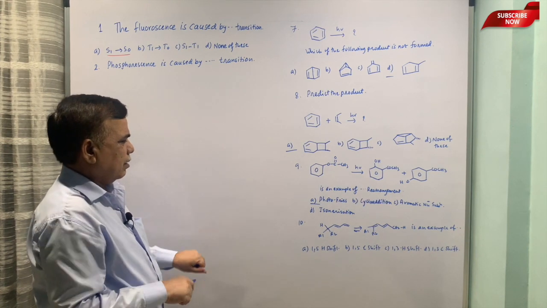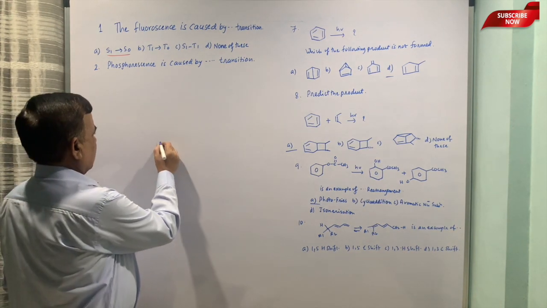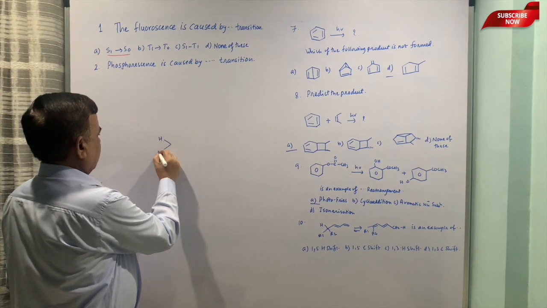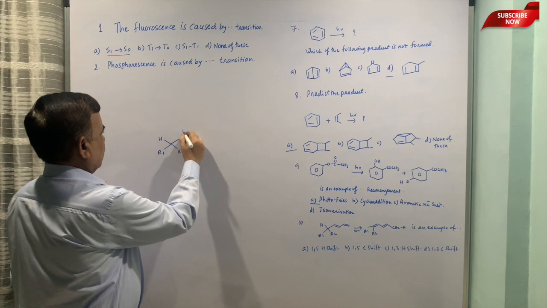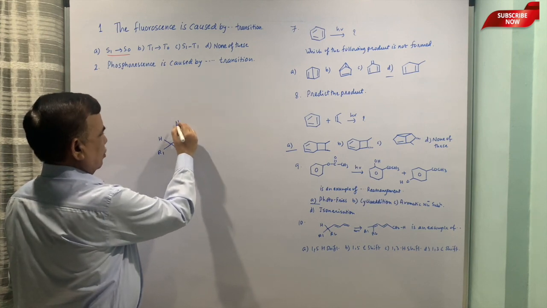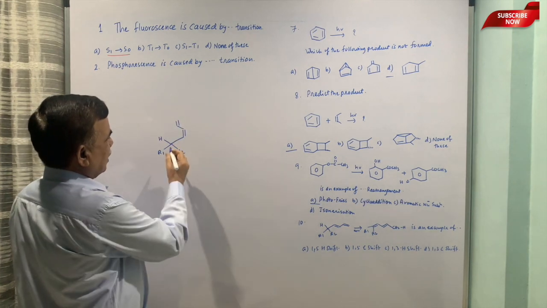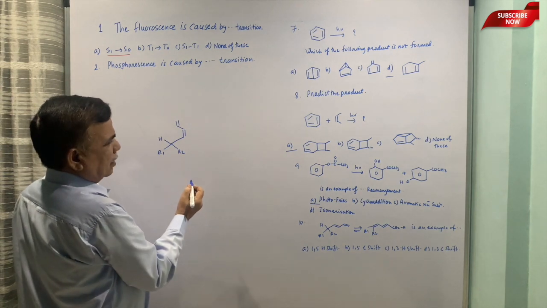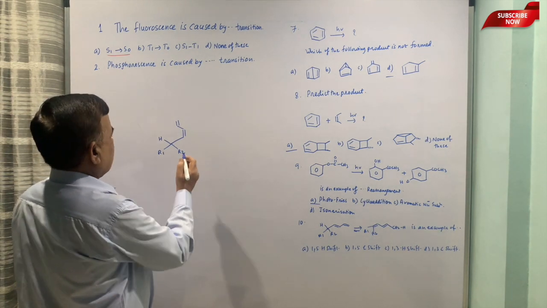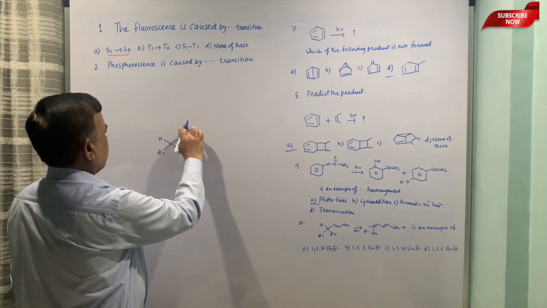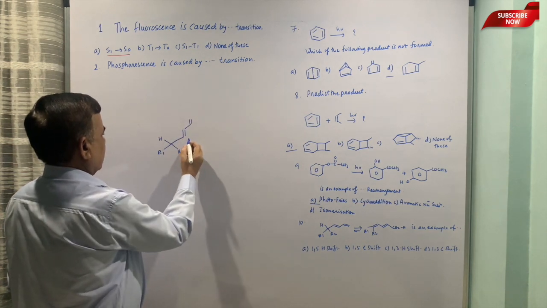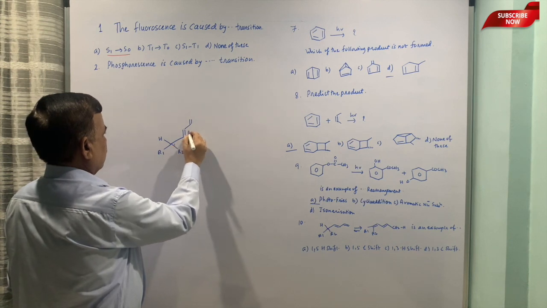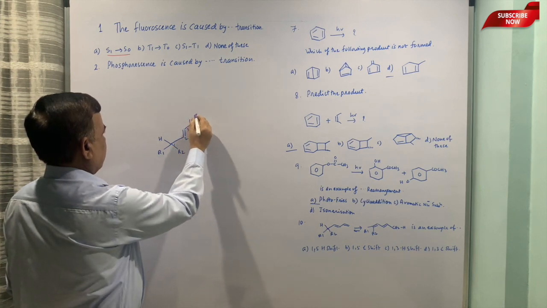Next, the 10th example: H, R1, R2. Then I will just put these two things here. Okay, they are trans. I am maintaining that, or let me put it this way, because all has to be trans. 1, 2, 3, 4, 5.